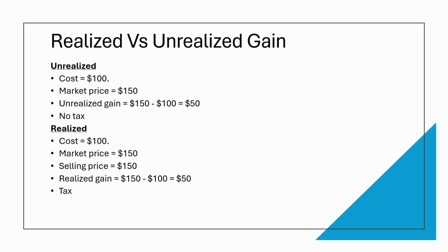Now let's move on to the realized section. For the same example, let's say you sold the stock. Because you receive $50, which is your gain, there will be a tax on this gain.